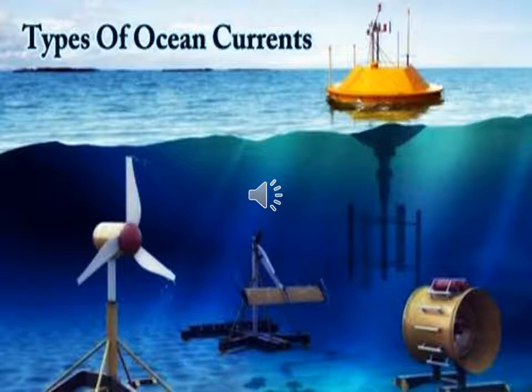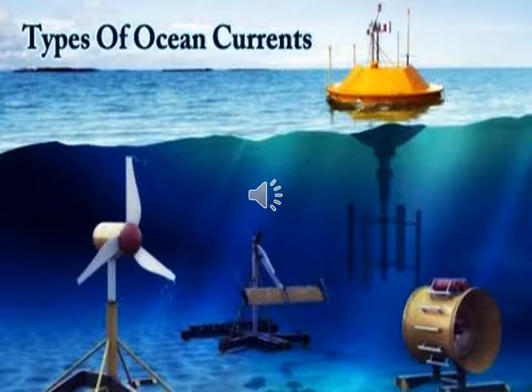On the basis of temperature, ocean currents are classified into two types: warm current and cold current. Warm current means the ocean current moves from lower latitude to higher latitude, from the equatorial region towards the polar region.